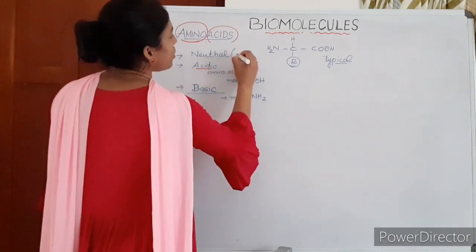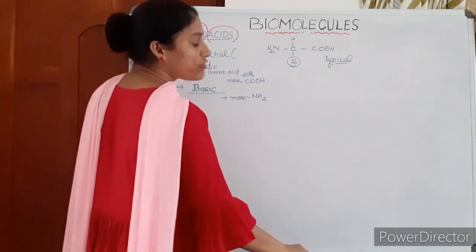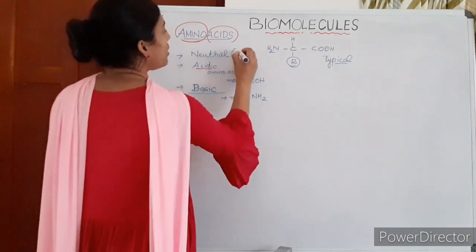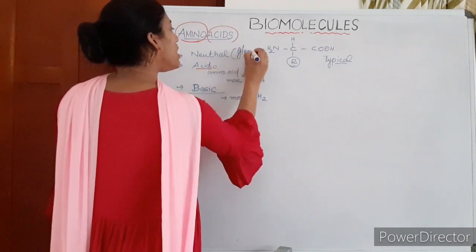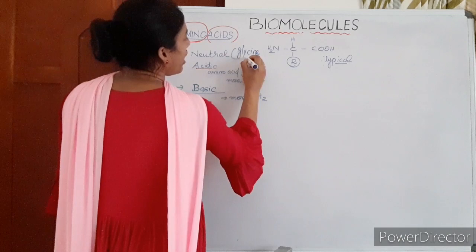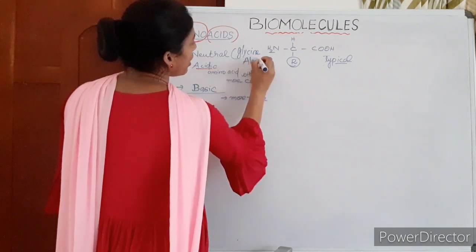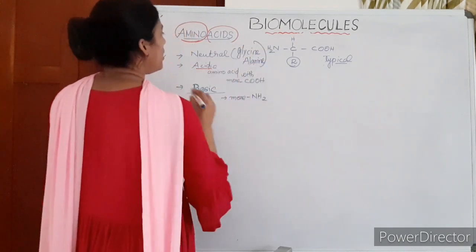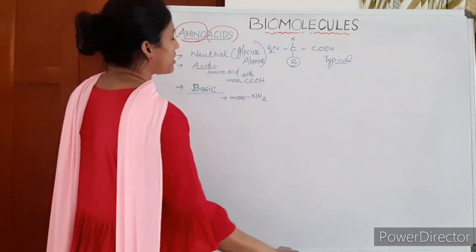Then neutral amino acids, you already know the examples. We have drawn the structures of serine, cysteine, everything. So the simplest one, you write glycine, alanine, valine, etc. are neutral. Okay. Then acidic amino acid examples.